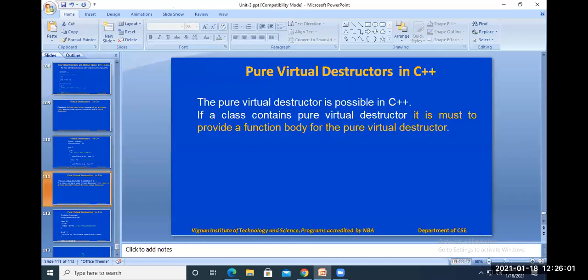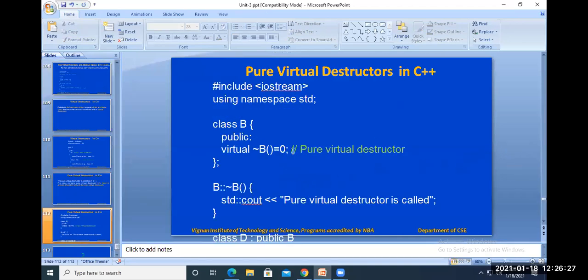Next, like pure virtual functions, C++ also supports pure virtual destructors. A pure virtual destructor is possible in C++ because if a class contains a pure virtual destructor, it must provide a function body for it here, right? So we must provide the function body to a pure virtual destructor. You can see here.